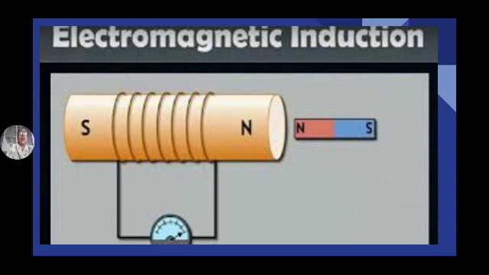So now we are in the chapter electromagnetic induction. Induction is a very important word. What is induction? Induction is nothing but inducing some quality or property which is in us, in others. The property we have in us, we are inducing in others. So here electromagnetic induction means the process of inducing.